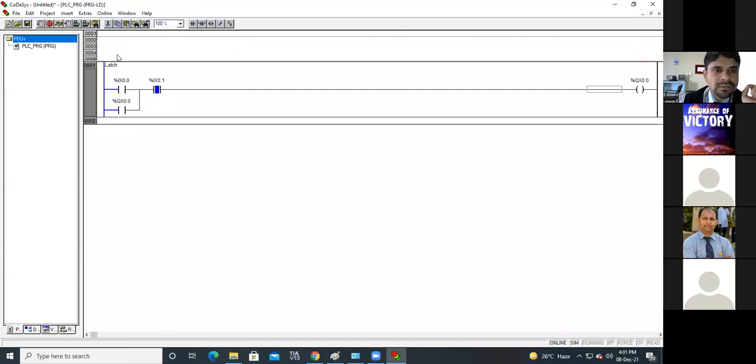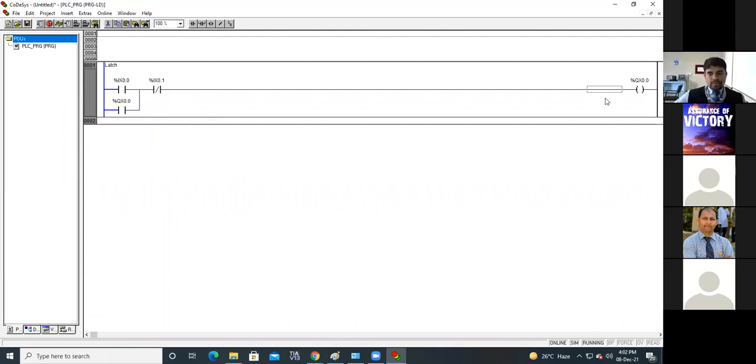Now see how it happens. Login, run. See, by default it is true. We have not operated it. That means it is ready to pass the signal. Now I will operate this. See, output is on. This instruction is also on. Now I am releasing the button. See here. Now signal is flowing through this path. Now if I want to make it off, control F7. See, it is off.